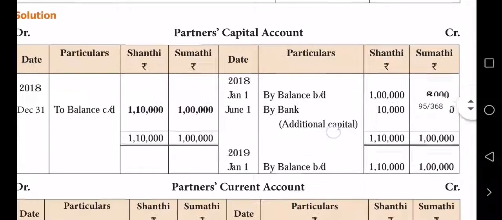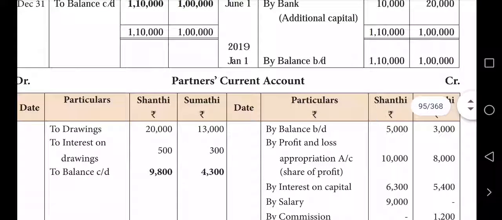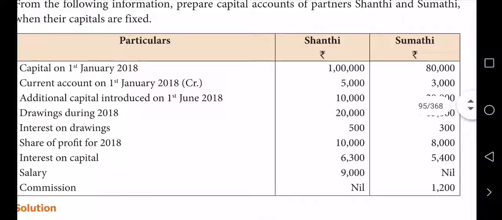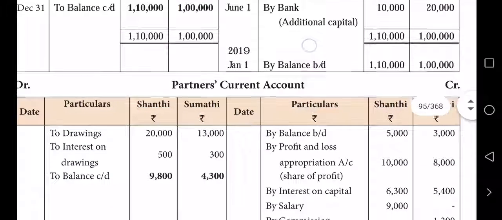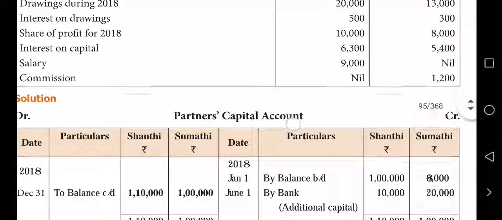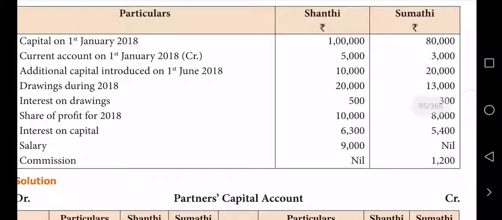Then to record other items, the current account is to be opened. It is also similar to the same. But it begins with the current account balance given already in the sum. See, the current account balance is given as credit for both. If credit is given, there is no need to adjust anything. Always credit. If debit was given, it is to be posted in the debit side. But both partners are given as credit. Therefore in the current account, by balance brought in 5,000 and 3,000.